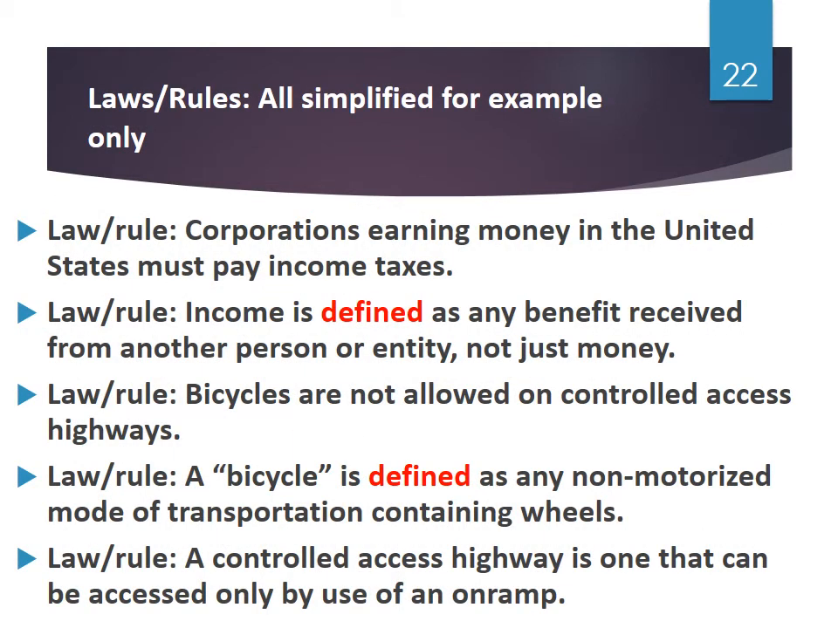Laws and rules, all simplified for example only. Law/rule: corporations earning money in the United States must pay income taxes. Law/rule: income is defined as any benefit received from another person or entity, not just money. Law/rule: bicycles are not allowed on controlled access highways. Law/rule: a bicycle is defined as any non-motorized mode of transportation containing wheels. Law/rule: a controlled access highway is one that can be accessed only by use of an on-ramp. Definitions of words used in laws are laws.